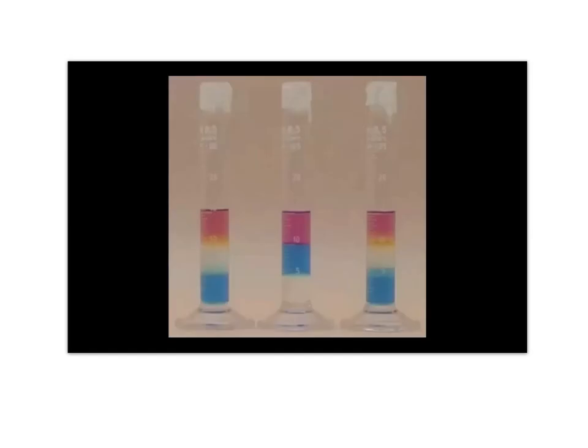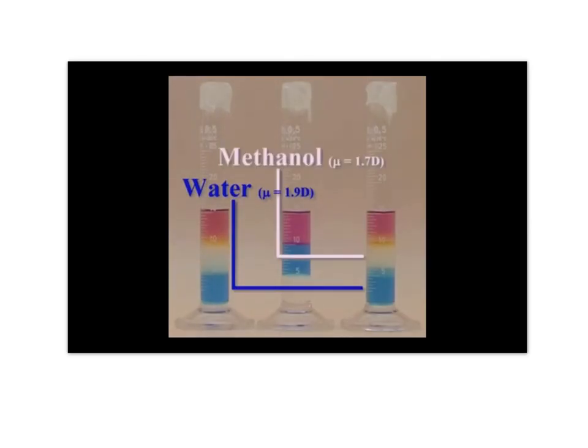First, we'll examine the contents of the right graduated cylinder. The bottom layer is water to which blue food coloring has been added. The middle layer is methanol, which is left colorless, and the top layer is pentane, to which a few crystals of iodine have been added to give it a reddish purple color.